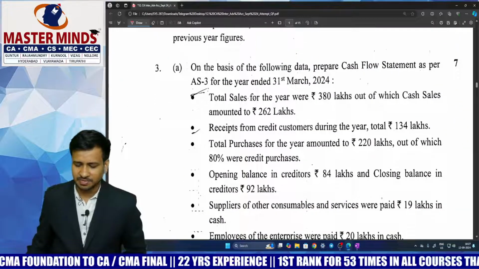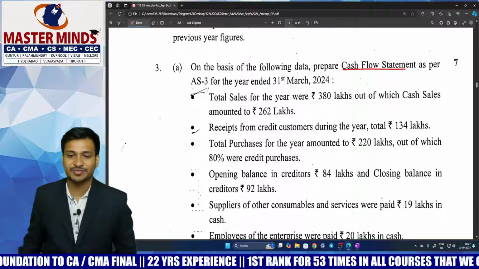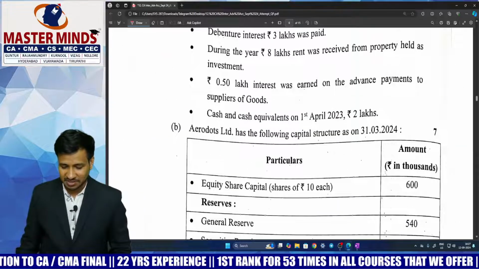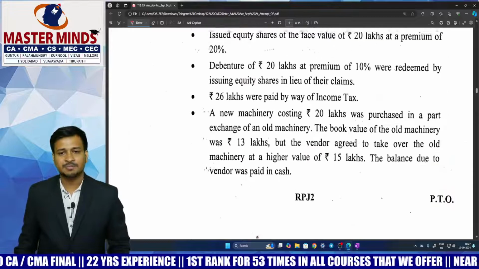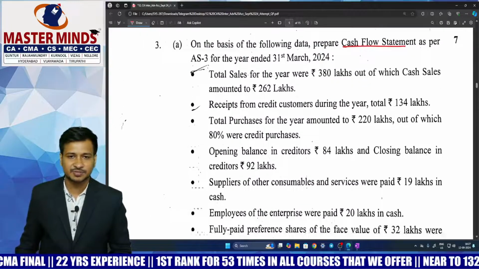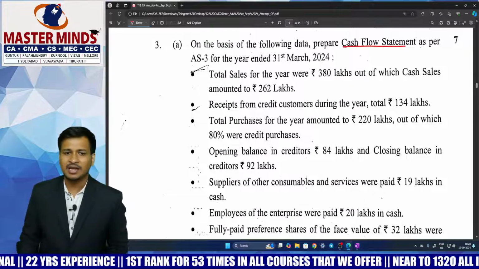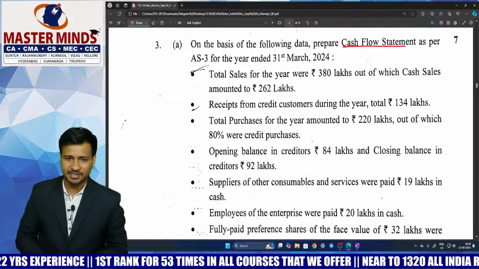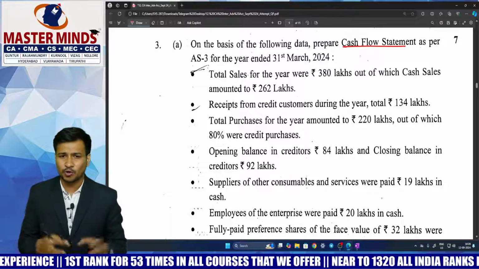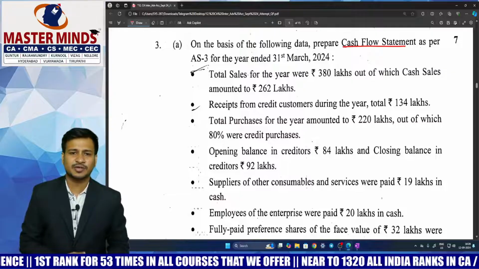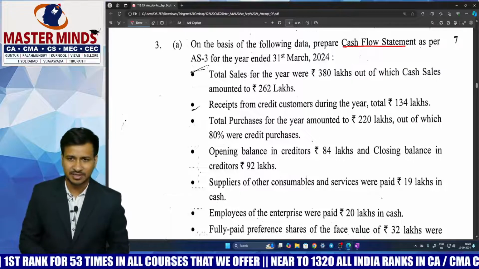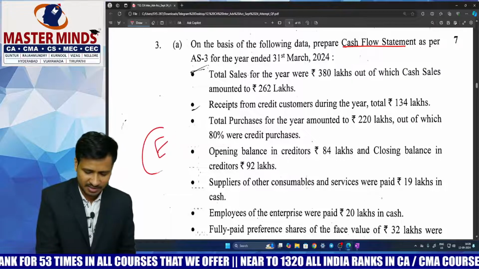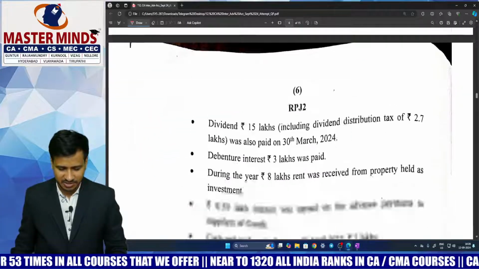Coming to question number 3, which is a cash flow statement, the beauty of this question is that he did not tell which method to use, whether direct method or indirect method. But this kind of question is covered in the institute material, and they have done it under the direct method. Even you are supposed to do it under the direct method, because strictly speaking no profit data is given, and hence you can comfortably start under the direct method. For your kind information, it's an easy question, just a number change question for 7 marks.